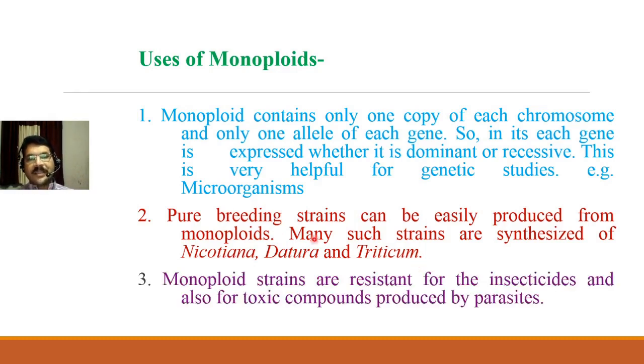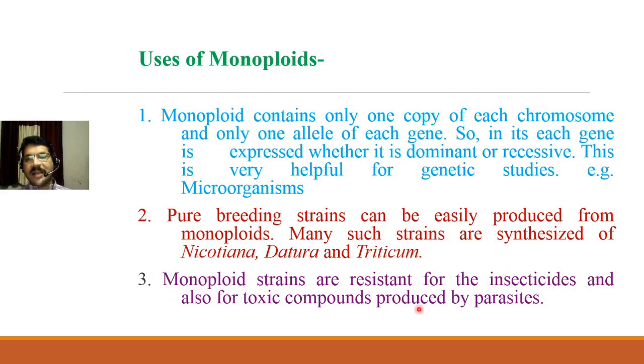Now the last application of monoploids is that monoploid strains are resistant to insecticides and also to toxic compounds which are produced by parasites. These monoploid plants are very resistant to insecticides. If we use insecticide to kill insects, these monoploid plants are not affected by such insecticides.